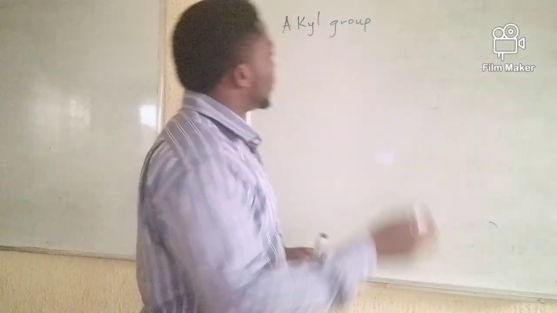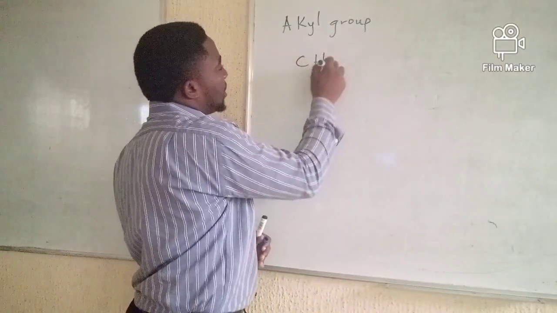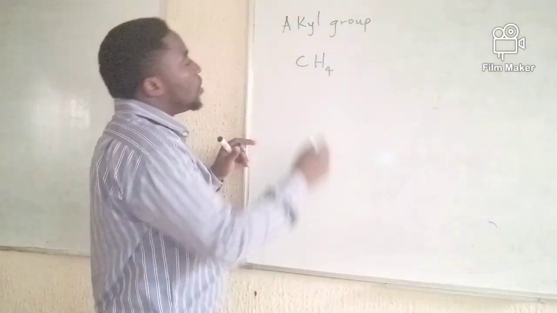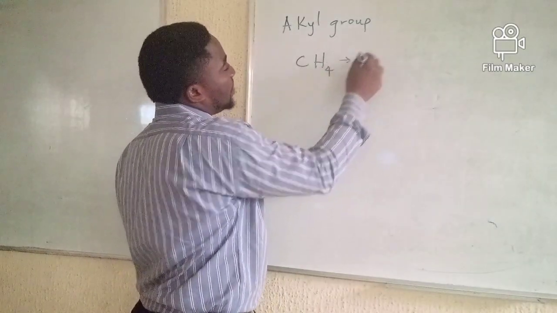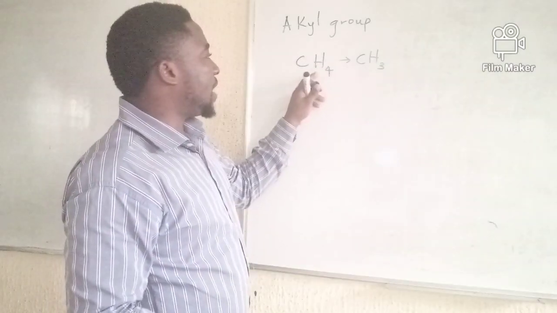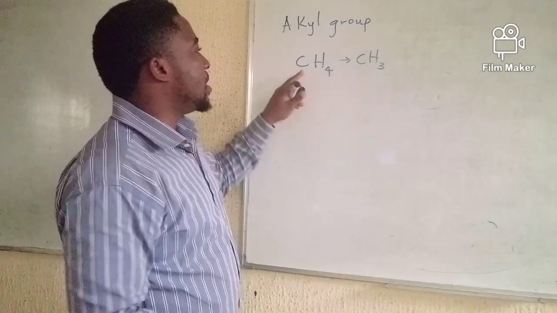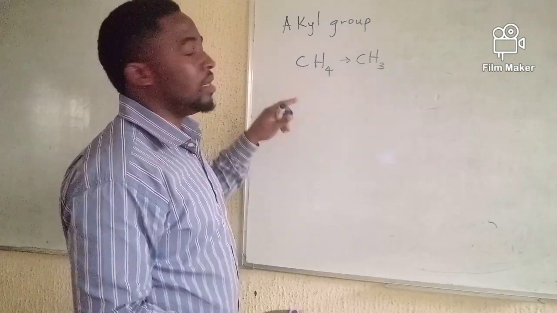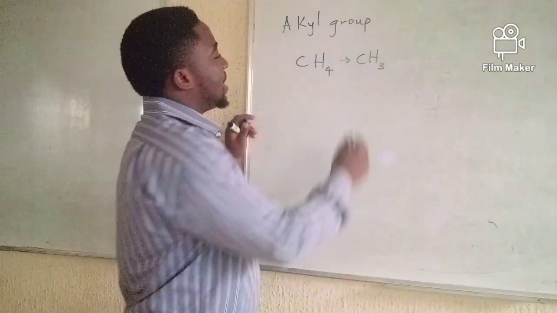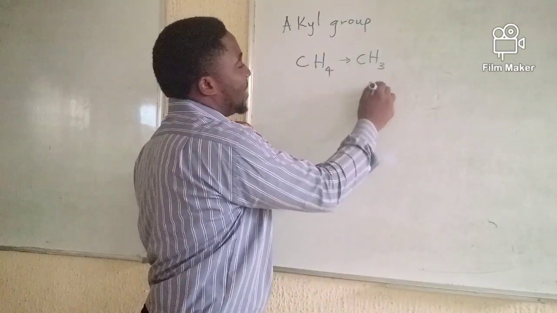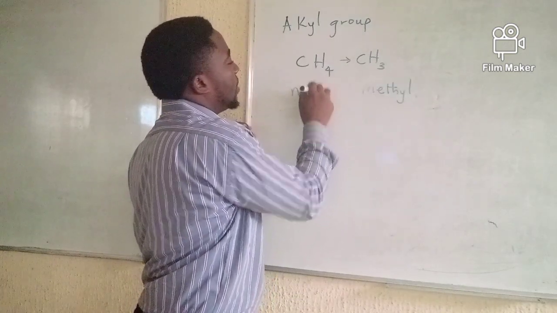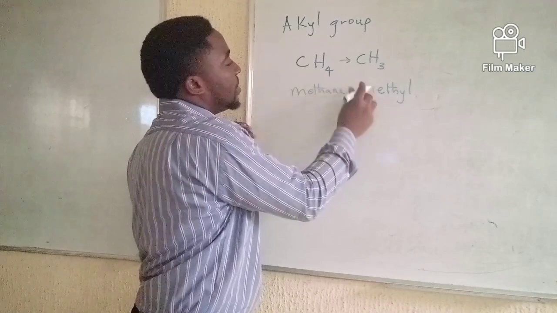For example, CH4 is methane, and once I remove one hydrogen atom, it becomes CH3. CH4 is pronounced methane, but when I remove one hydrogen atom, it turns to methyl. So from methane, it becomes methyl.